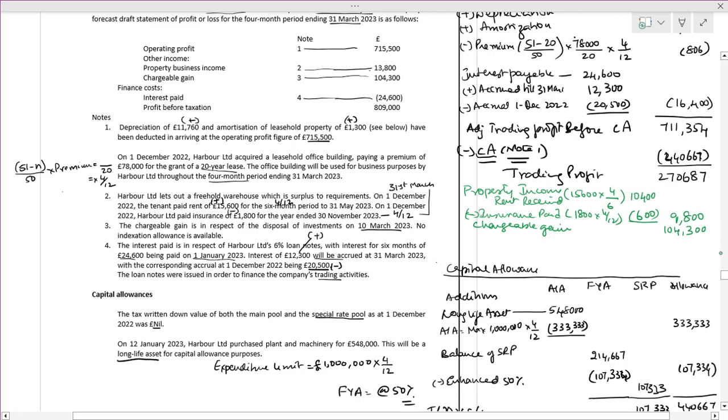If you add 276.87, 9,800 and 104,300, it comes to 384,787. This is the total taxable profits.